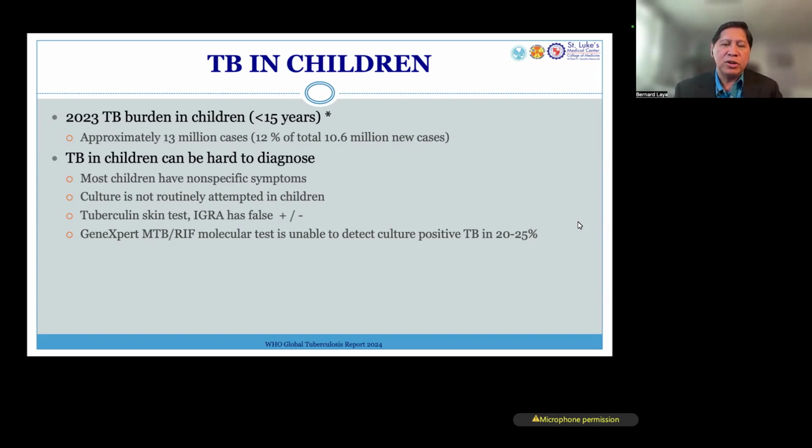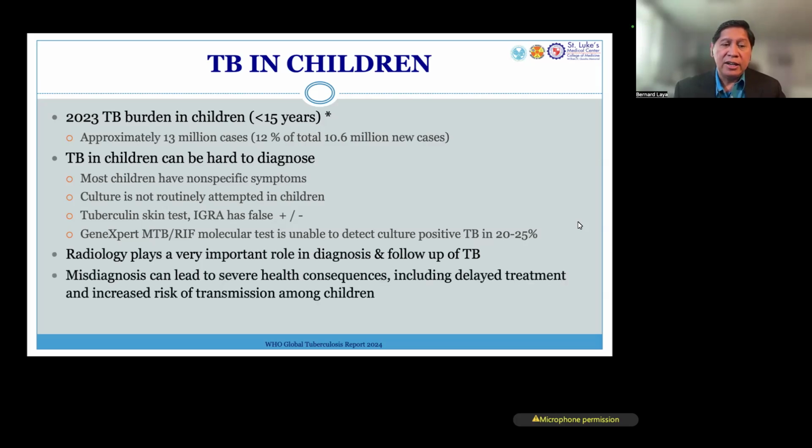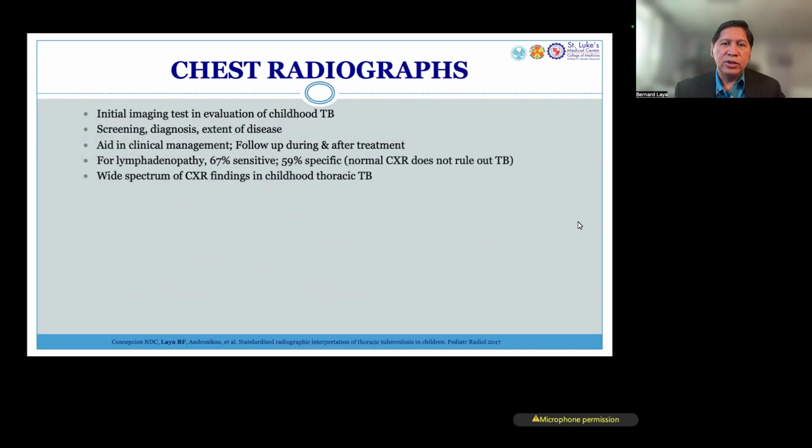Even the GeneXpert, which is standard for adults, is unable to detect culture positive TB in about 20 to 25%. So radiology still plays a very important role. And of course, misdiagnosis could lead to severe health consequences, including delayed treatment, increased risk of transmission among children, and even to adults.